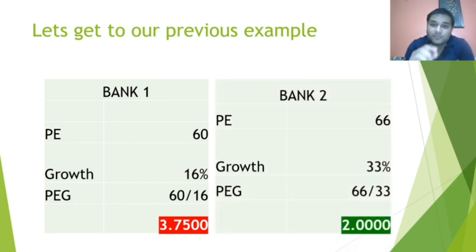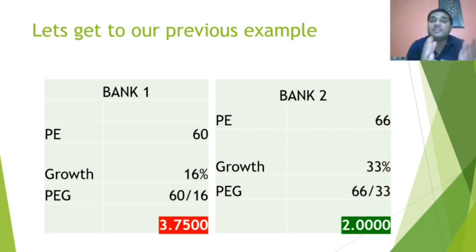Now we go to the other bank. The PE was 66. It was commanding a higher PE, but the growth was 33%. Now if I go to the PEG, the PEG ratio comes out to be 66 divided by 33, it is 2. Now you guys understood that price and earning per share may be high, but when we equate it with the growth, Bank 1 is not able to justify it with the kind of growth that it is making. Means the future prospects look a little bleak.